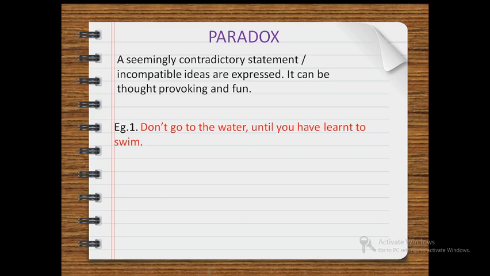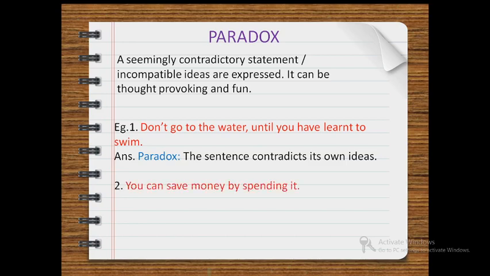So in this statement you can see two ideas that are contradictory to each other. First idea is not to go to the water, and second idea is until you have learned to swim. So you cannot swim until you get into the water, isn't it? So here we see that the sentence contradicts its own ideas. So how will you explain this figure of speech? You will write answer, paradox. The sentence contradicts its own ideas.